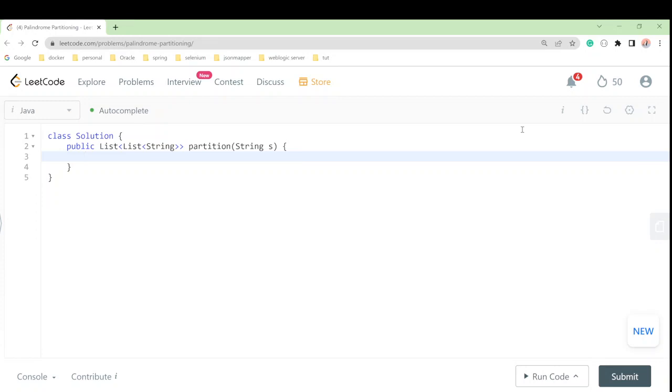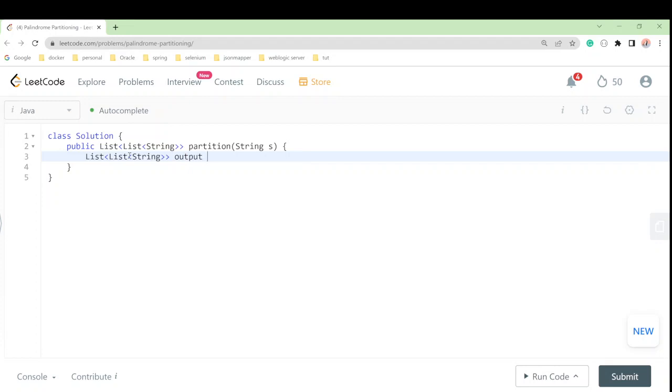So let's go and we'll do hands-on. First of all, we should take a list of lists, because we are returning a list of lists of strings. So this is our output.